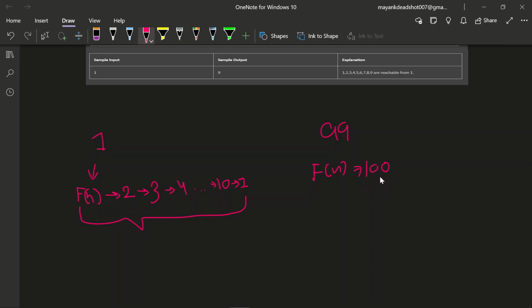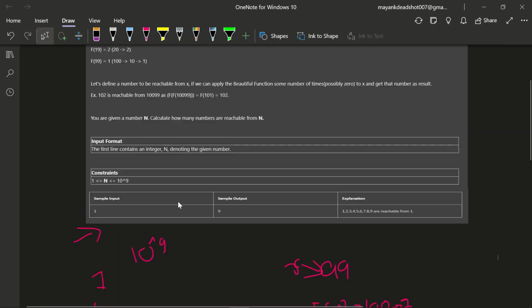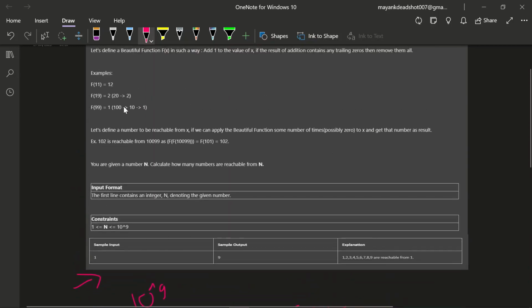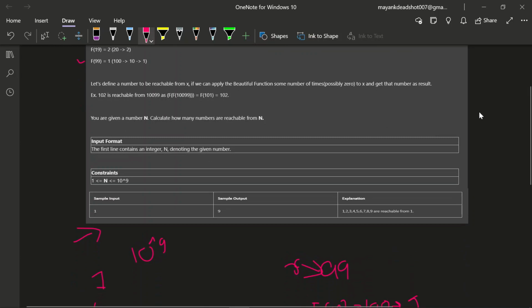Now 100 contains two trailing zeros, so we will remove them simply, and it will become 1. From 1 it can go nowhere else, so 1 is the value that we get. So we have correctly understood the problem.